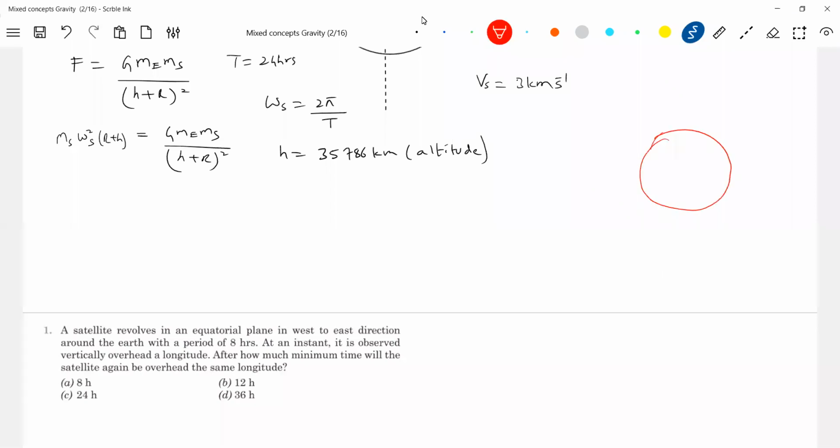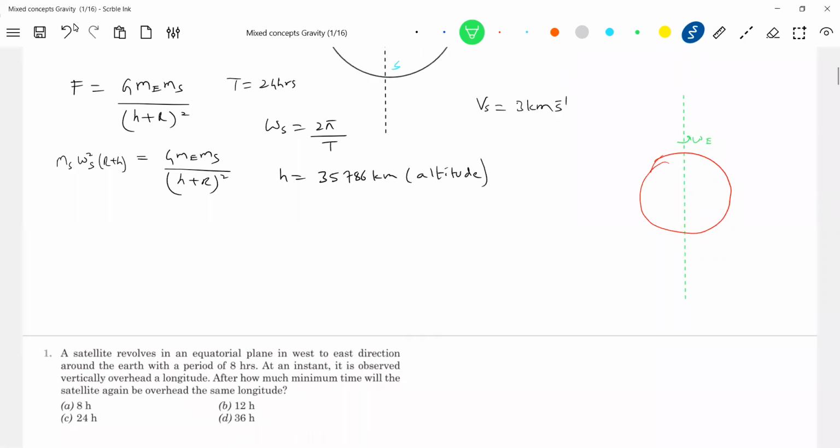There's the Earth. There's the axis about which the Earth rotates.